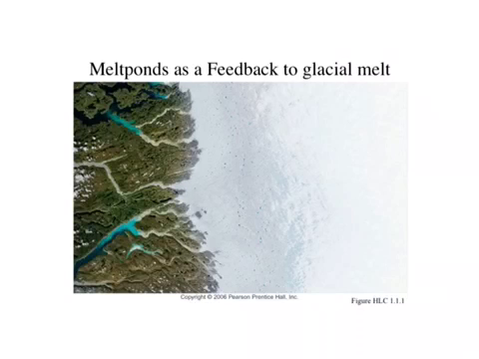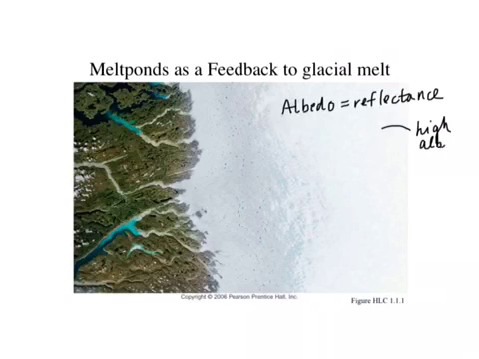So do you remember the vocabulary word that we talked about in the beginning of this lecture that describes the reflectance or the darkness or brightness of features of the Earth's surface? So that vocabulary word is albedo. So that equals reflectance. And the snow here has very high albedo, whereas the melt ponds have a very low albedo. They're very dark.